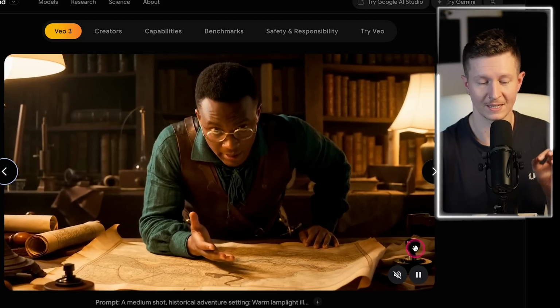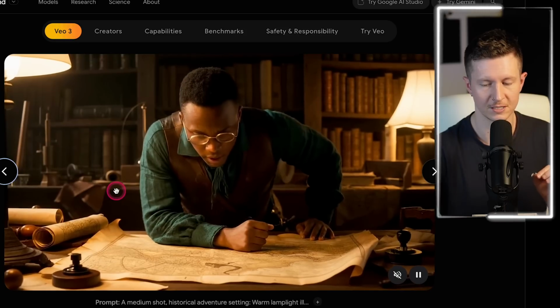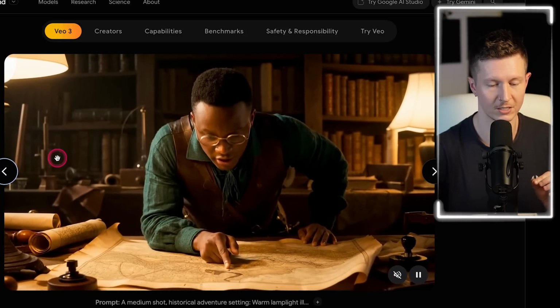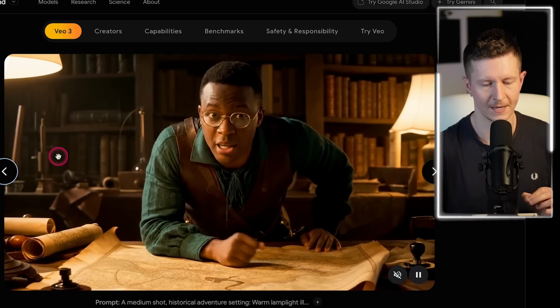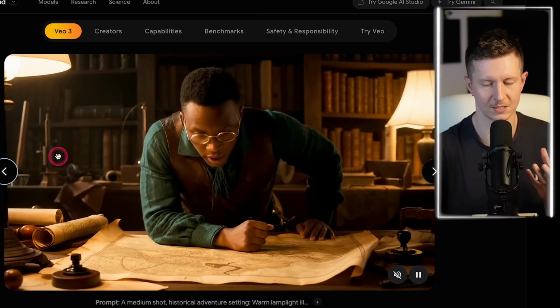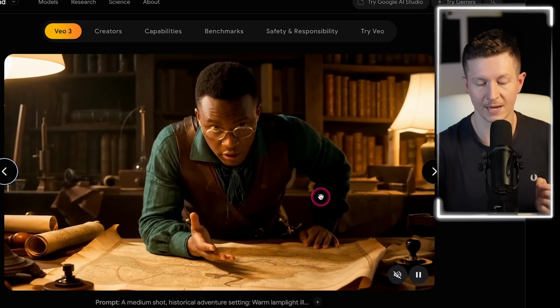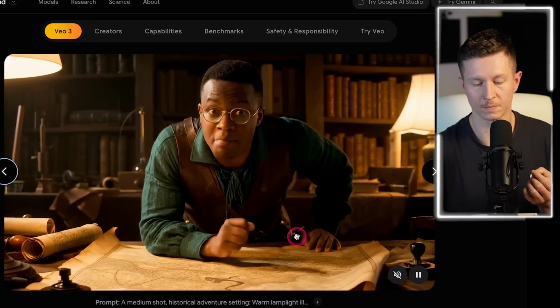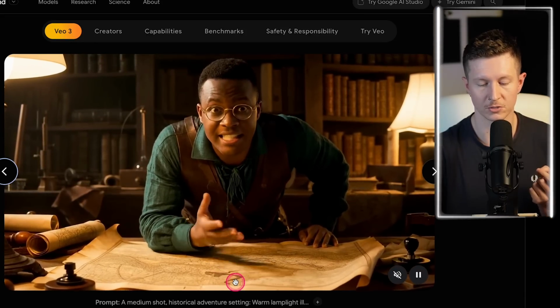all of the extra details are. Every element in this shot seems to make sense. There's no morphing or glitching or unrealistic background subjects. And this really adds to the consistency and the effect of this piece. Even looking at the details on the map, they look logical and sensible. And you can see that he even points to what appears to be the most important part of the map.